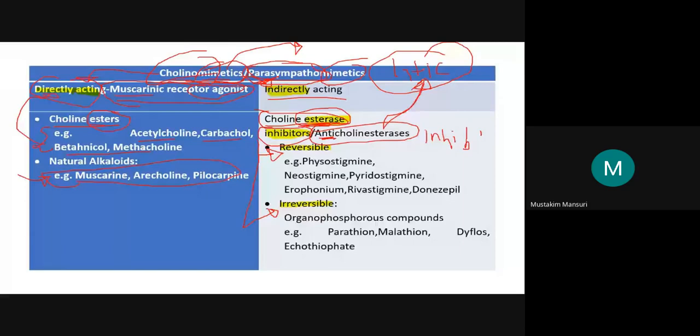Esterases, they are known as parasympatholytic. Am I correct or wrong? Just comment on it. Anticholinesterases are parasympatholytic agents. I am waiting for your response. If you are providing a response, then it is good. Otherwise, I will continue.